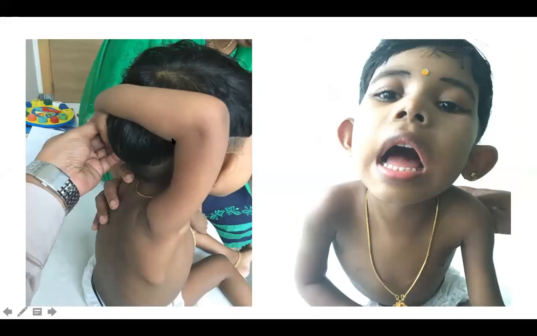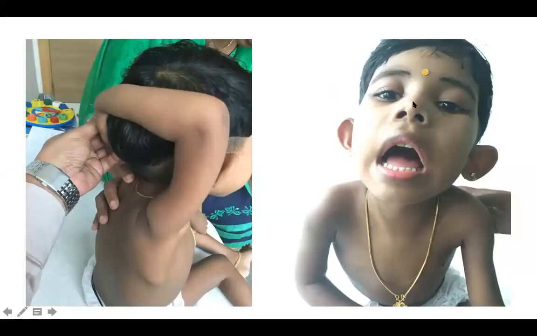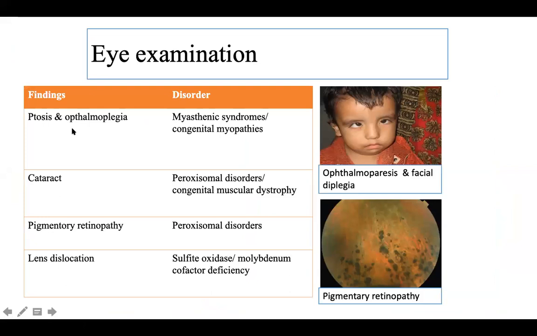So this is one example of a child who's having proximal as well as distal joint laxity. If you can see the face is very dull with a V-shaped mouth and cup-shaped ears. But when you further examine, you have this very typical hyperlaxity of joints, right? A broad thumb. Okay, any diagnosis here? So the moment you see a long face, you know probably it's a myopathic, or a myopathy is high on cards. But the moment you see this extensive joint hyperlaxity, right, and with a very typical velvety palm or a soft palm, you know it's a type of congenital muscular dystrophy called Ullrich muscular dystrophy. So the gestalt here gives an idea.